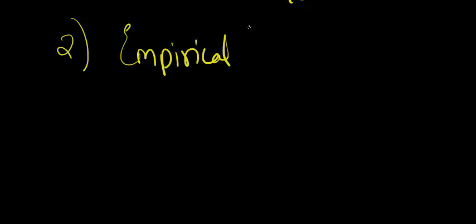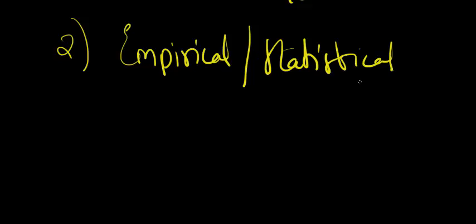And then they modified it, which is what you learned later on in probability. You learned the empirical method, also called the statistical method, the statistical method of probability, or statistical probability. It's otherwise called a statistical approach. What did you do in this? It's also called the theoretical approach.